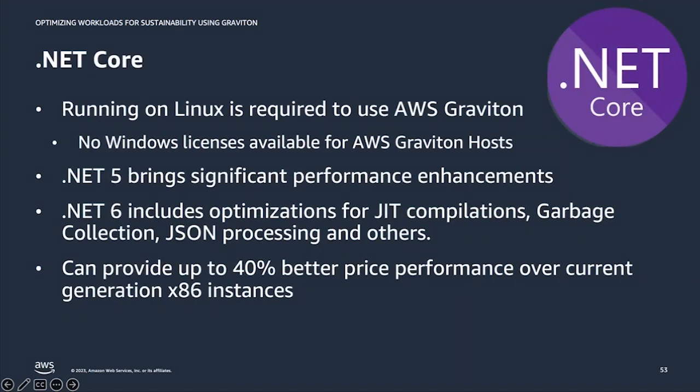Okay, and .NET Core. So running on Linux is required to use AWS Graviton. That's because there are no Windows licenses available for AWS Graviton hosts. So your path to .NET is to run .NET Core on Linux for Graviton support. With that, .NET 5 brings significant performance enhancements. .NET 6 includes optimizations for JIT compilations, garbage collection, JSON processing, and others. And with this, we can see an improvement of up to 40% better price performance over current generation x86-based instances.